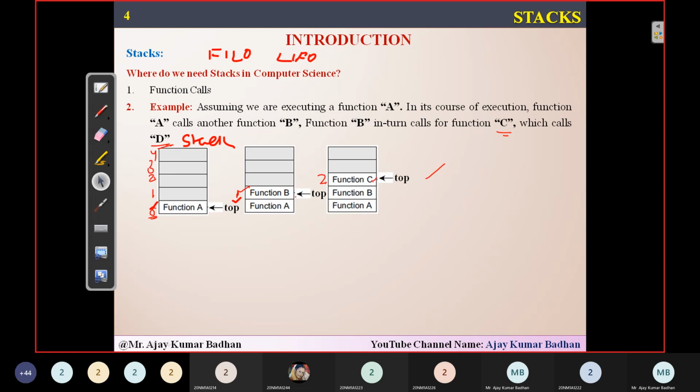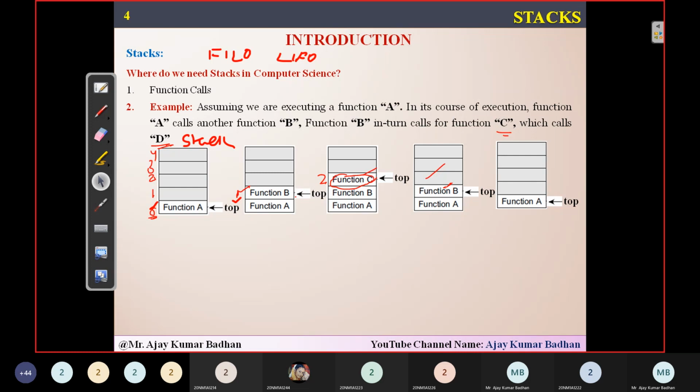When we start executing the statements that are present in C, the first thing we have to do is remove that particular function from the stack. And that is what I did. You can see here, this is the last function which we inserted, and this is the first function we have removed. Now the statements in function C are completed. Now it is returning back to function B. Function B will be removed from the stack, and the statements in B will be executed. And finally this function will be removed, and finally the stack will be empty. Okay, so this is how your stacks are implemented, or how they work.